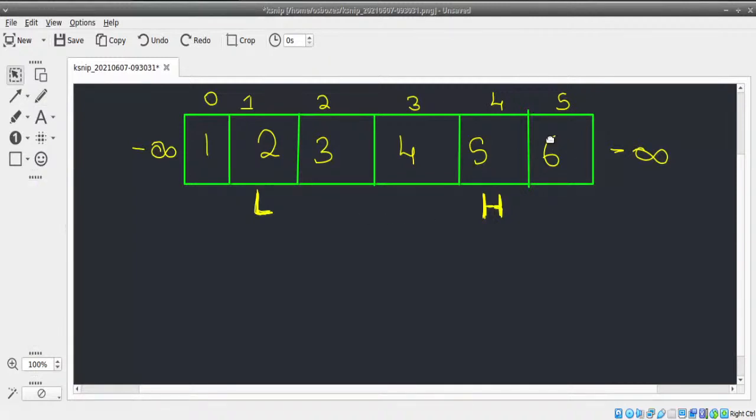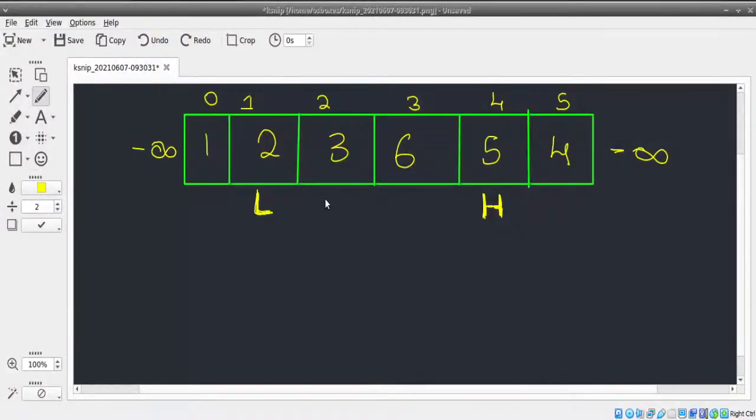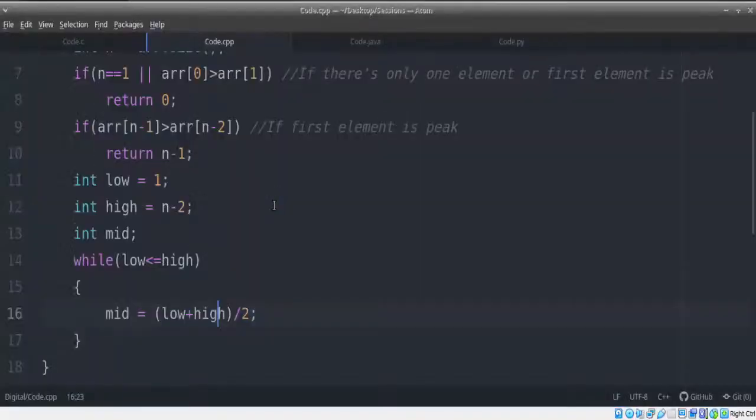Now assume that, guys, sorry, I'm going to have to change this question here. In that case, I'll have to make something in the middle as, let's say, a peak. So we've got this as the peak instead. All right, so that we can figure out this solution. So first thing we do is calculate mid. Now remember, in our case, mid will be 2 because 1 plus 4 by 2 gives you 5 by 2, which basically gives us 2.5, which ends up being 2 as an integer.